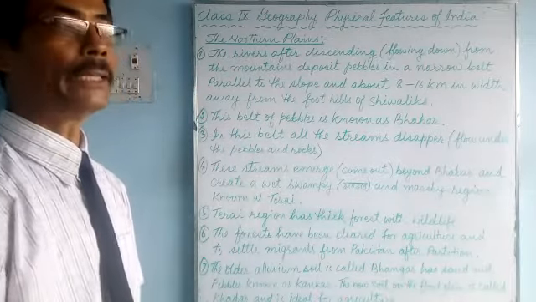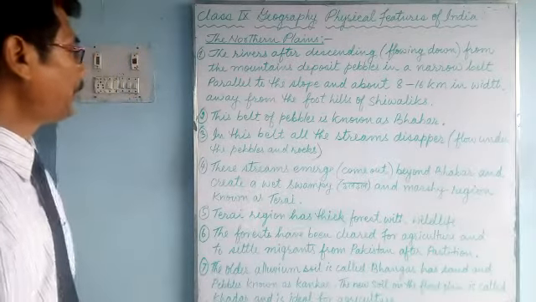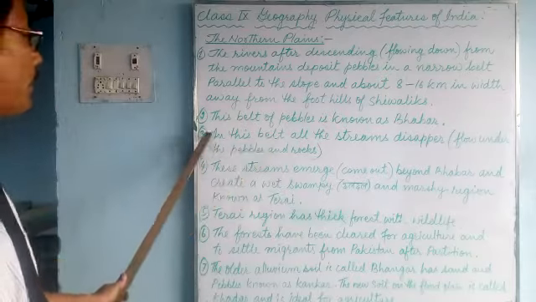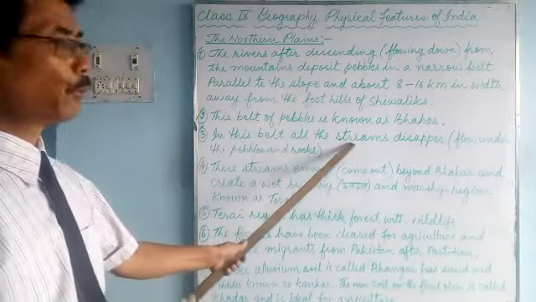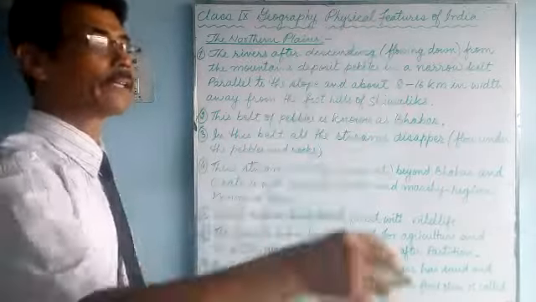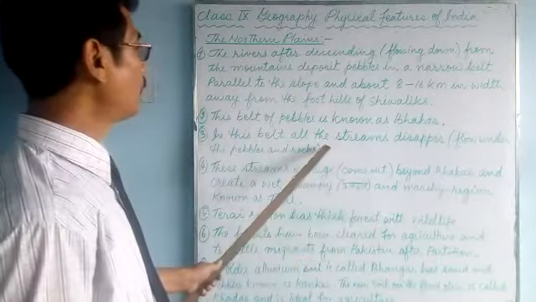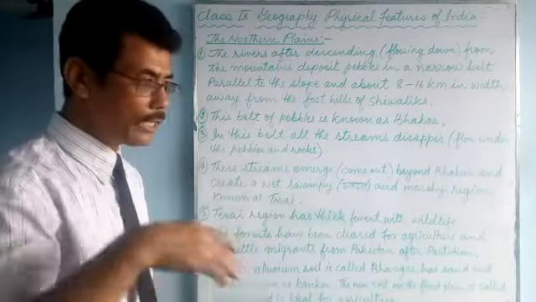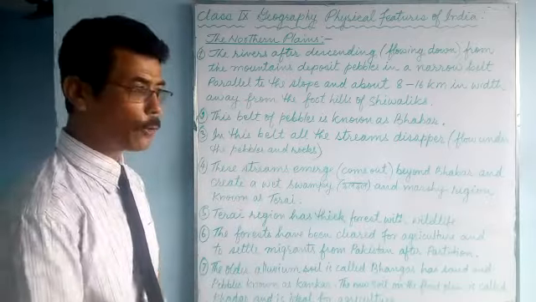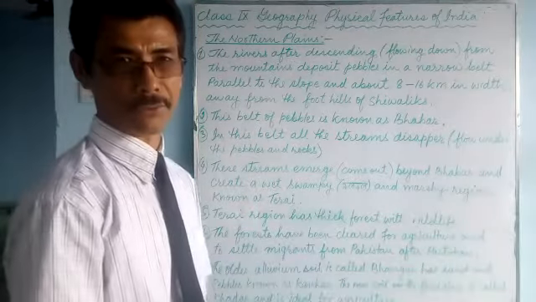It's very rocky, with pebbles and a lot of stones. In this belt, Bhabar, all the small streams that flow down the hills disappear. Disappear means the water flows underneath the rocks and pebbles.